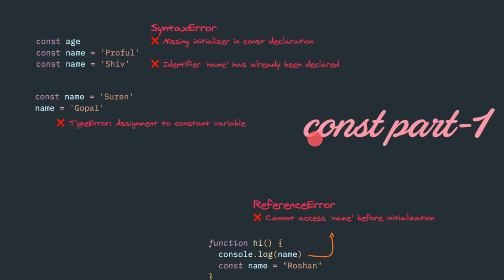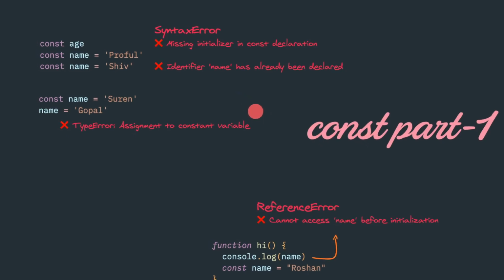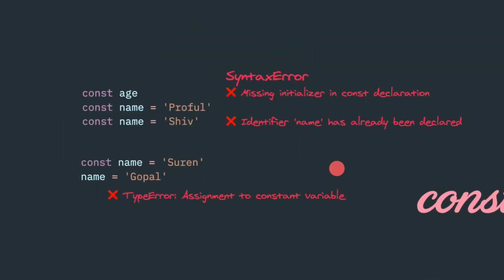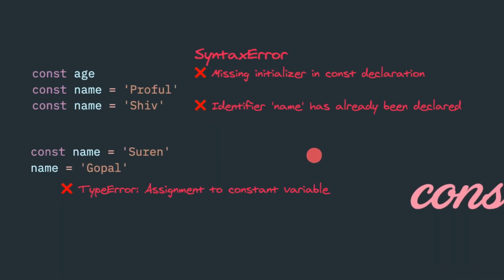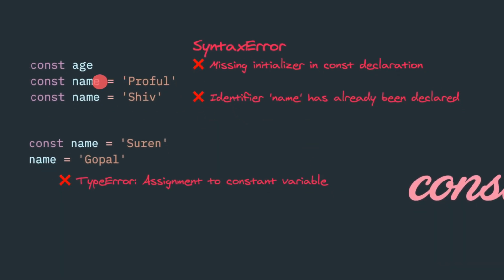Today we'll discuss some of the rules and concepts behind the const keyword. Let's dive into more detail. The const keyword is used to define a variable where, once the value is assigned, we cannot change it. It will remain constant forever.